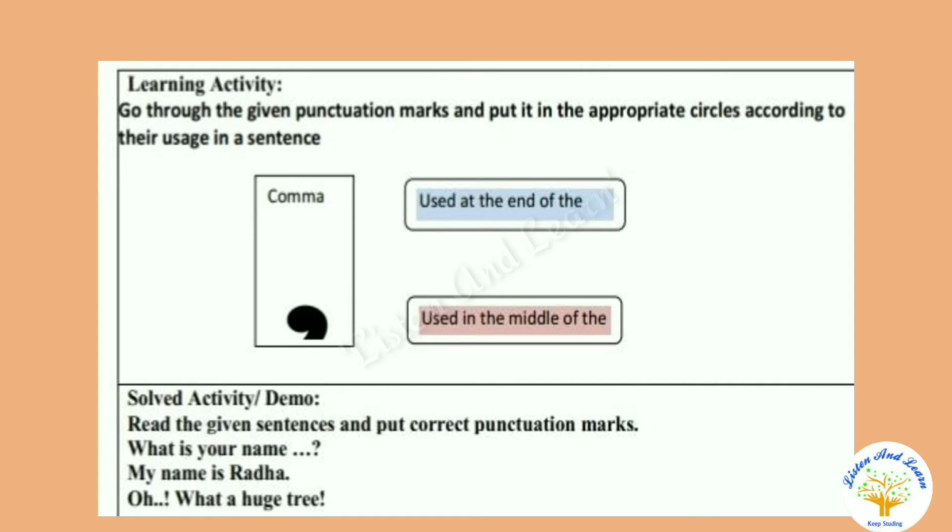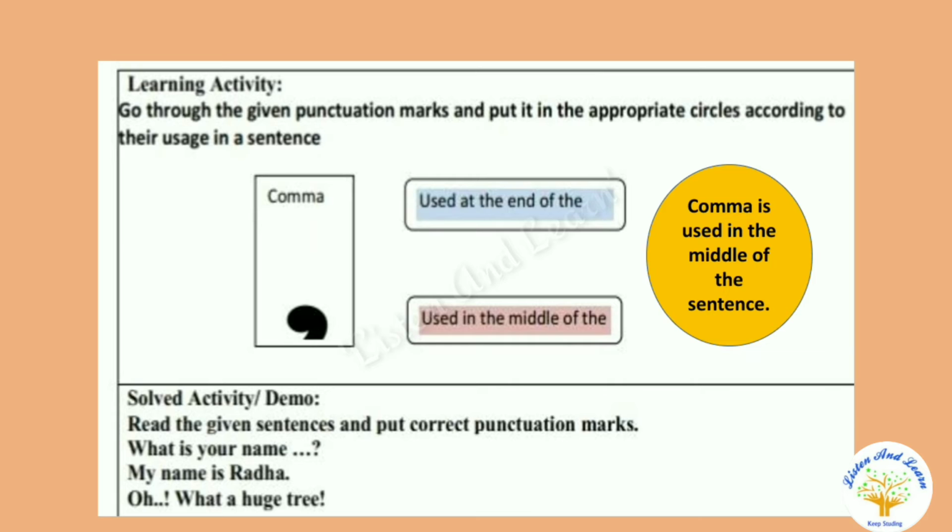In the learning activity, a punctuation mark is given. Circle according to its use in a sentence. Two options are given here. Comma is used in the middle of the sentence, not at the end of the sentence. At the end of the sentence, we use full stop, exclamation mark or question mark according to the type of sentence. Then in the solved activity, read these sentences and see the punctuation marks.